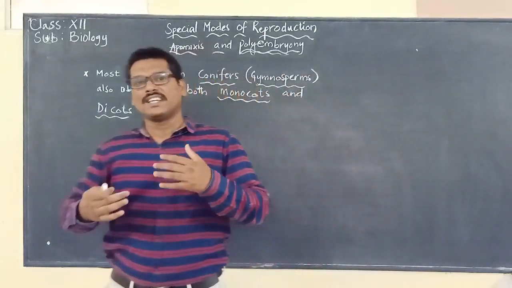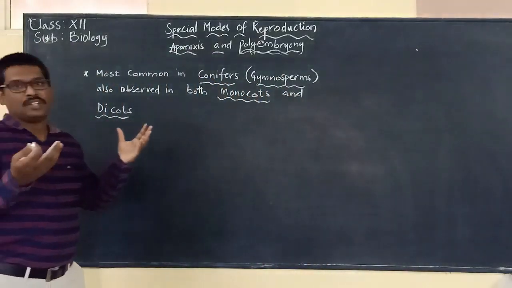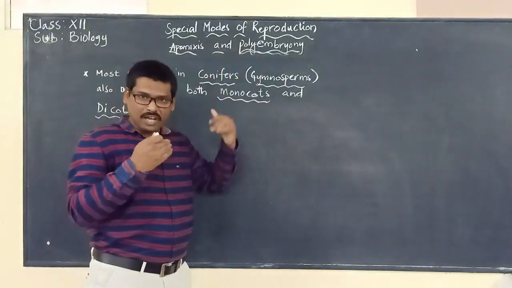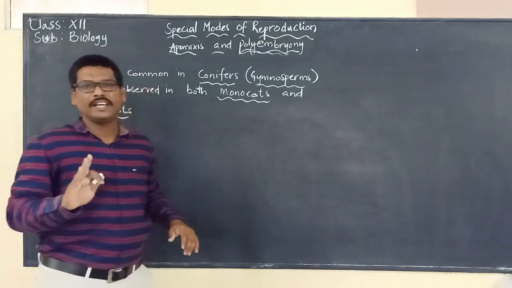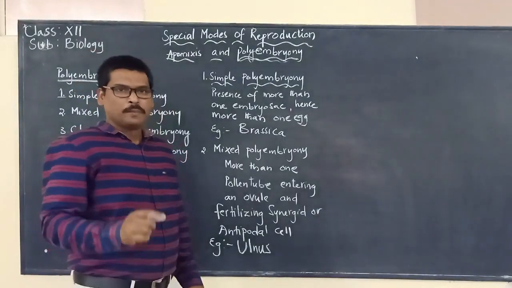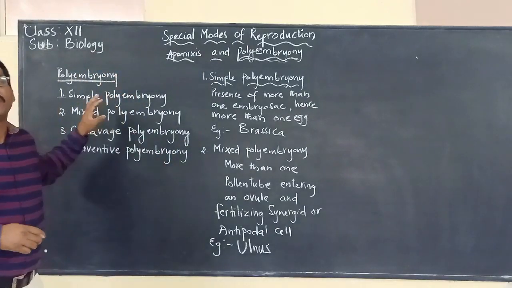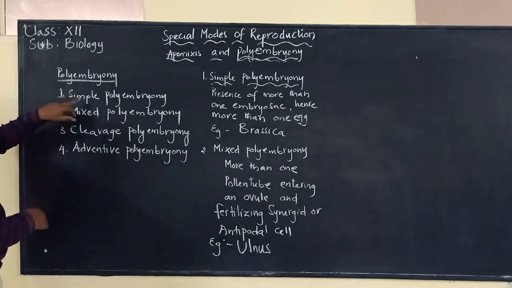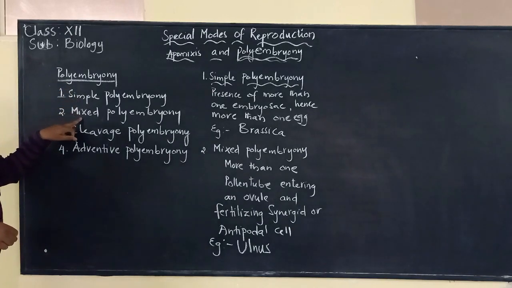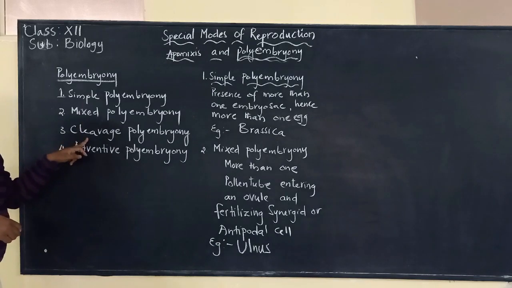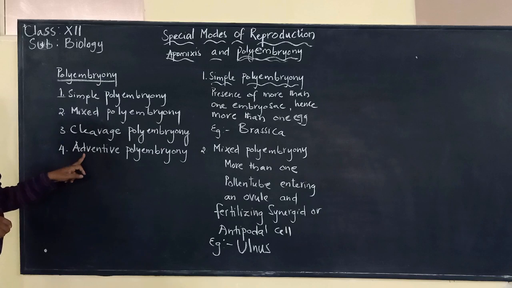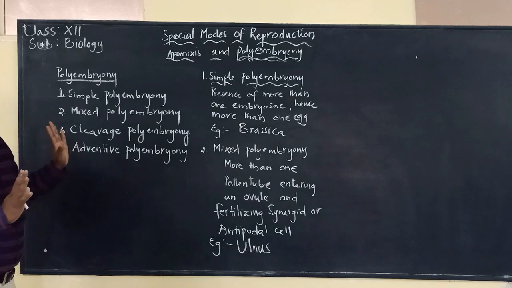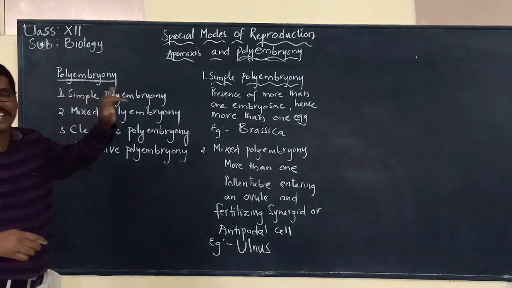So now let us discuss into how many types of categories we can classify polyembryony. So now we will discuss the classification of polyembryony. Polyembryony is classified into simple polyembryony, mixed polyembryony, cleavage polyembryony, and adventive polyembryony. Into these four types, polyembryony can be classified. Now let us see the first one, simple polyembryony.